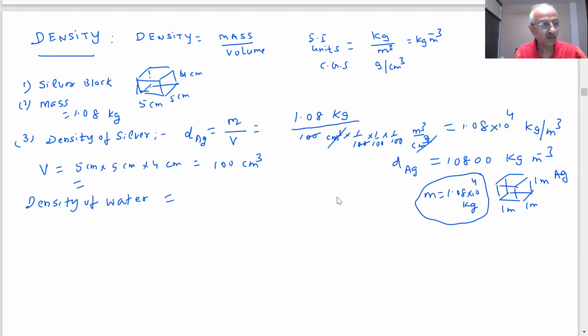What is the density of water, students? They say 1 gram per cc or 1 gram per centimeter cube, but what will be the value in SI units? How will you convert it to SI units? I'm asking for the SI unit of the density of water. Can you calculate it?